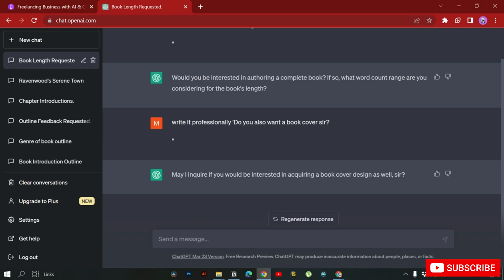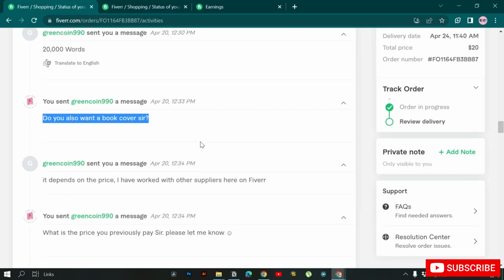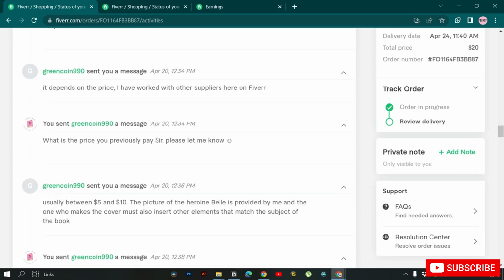So this makes it more professional. Basically, what you are writing, tell ChatGPT to make a professional version of it. In that way, you will be able to communicate better. Okay, so this is one thing.